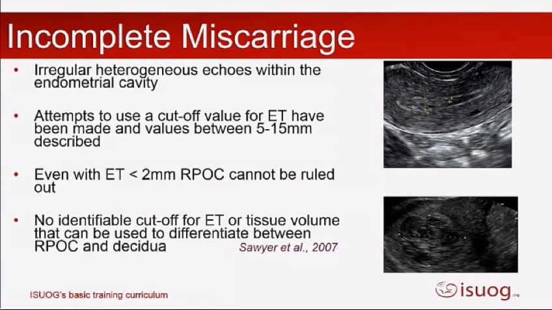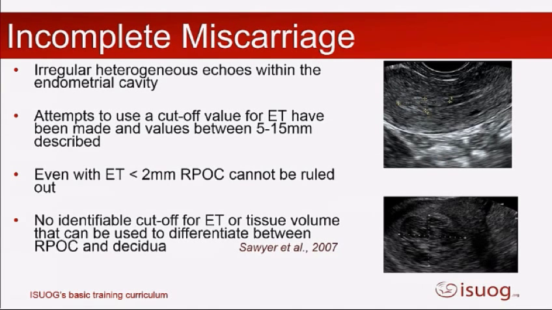Okay, so a complete miscarriage is not an ultrasound diagnosis. So what about incomplete miscarriage? That's when we get some tissue left within the cavity. Now, it's really described as just having irregular heterogeneous echoes within the endometrial cavity. And there's some examples here, a little bit of tissue here, and a lot more tissue here.